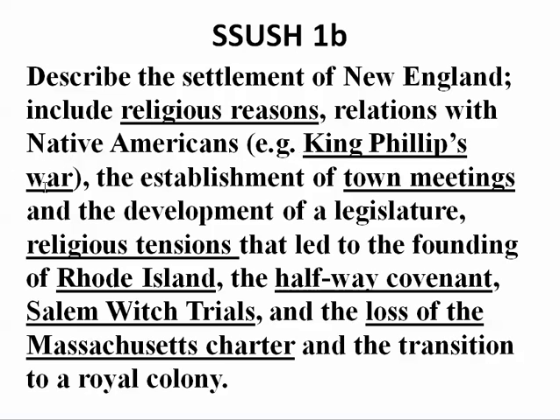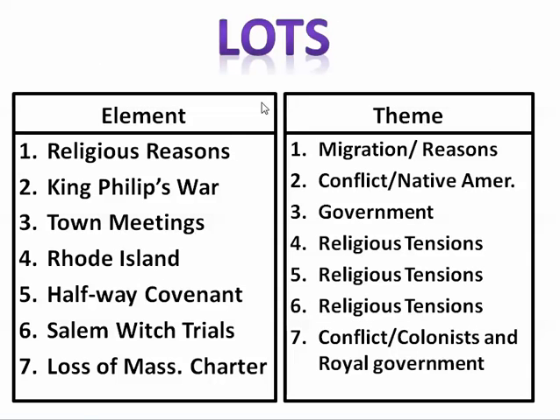King Philip in this instance and his war, the establishment of town meetings and the development of a legislature, religious tensions that led to the founding of Rhode Island, the Halfway Covenant, the Salem witch trials, and the loss of the Massachusetts charter and transition to a royal charter. All right, and let's look at those themes and see the similarities.